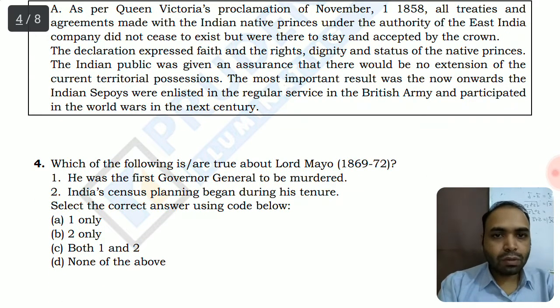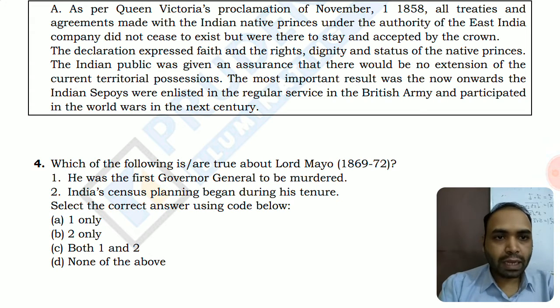Now let's move on to question number 4. Which of the following is true about Lord Mayo? His tenure is from 1869 to 72. He was assassinated in Port Blair, as far as I know. He was the first Governor General to be murdered. This seems correct. India's census planning began during his tenure.